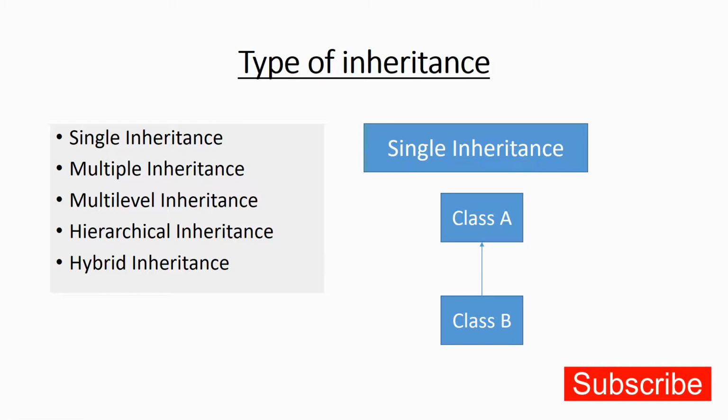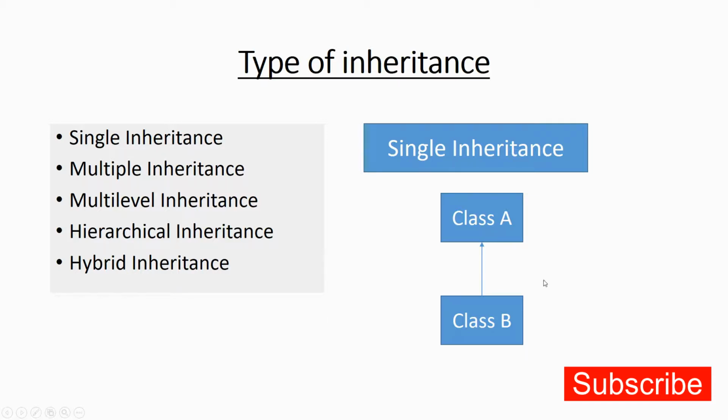Understand it? Okay, so this is called the derived class or the child class. Now what we are going to do is look at single inheritance. A single inheritance is where there are only two classes, class A and B, and B is inherited from class A. Such a scenario is called single inheritance.